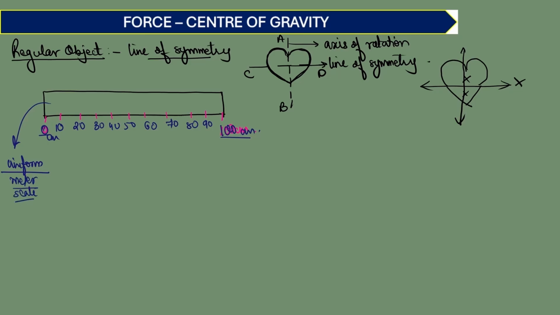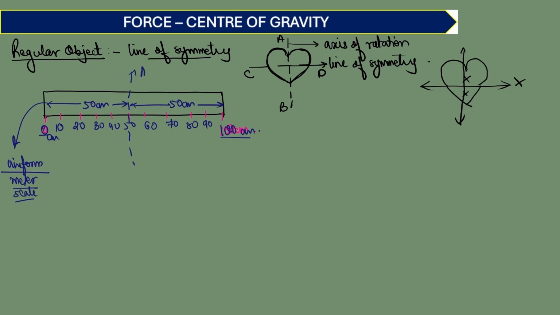It is uniform. That means if I take a small part of this scale, the distribution of atoms or molecules of the material that it is made of is uniform. In simple words, we can say that the density of the scale is uniform. It does not have more molecules here and lesser molecules here. Now, for this uniform meter scale, if I make a line of symmetry like this, because this is passing from the center, this part is 50 centimeter long and this part is also 50 centimeter long. Together they are 100 centimeter long.